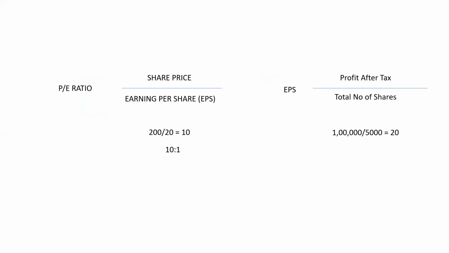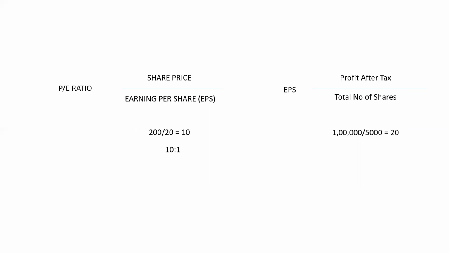So now, going with one of the portions, that is the PE ratio. So what is the PE ratio? It is the price to earning ratio, which is nothing but how many times you are ready to pay as compared to the company earnings. Here you should know about the EPS. What is the EPS? EPS is nothing but the profit after tax divided by the total number of shares. You may ask why I am giving the formulas.